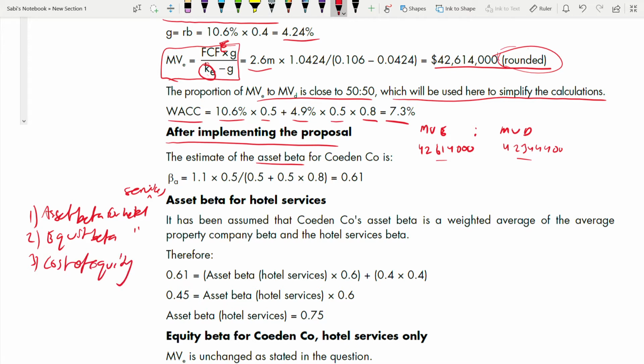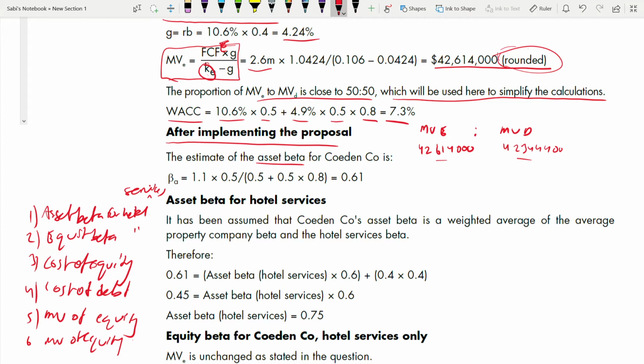Then the rest all follows: cost of debt, market value of equity and debt. But you have to find asset beta and equity beta first. You cannot directly jump to cost of equity. Okay, so starting with the estimate of asset beta for Coeden, it is given as.